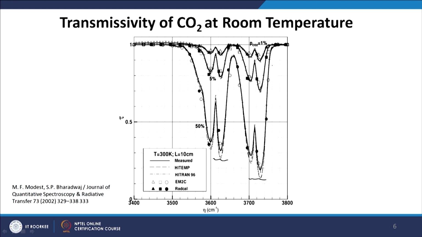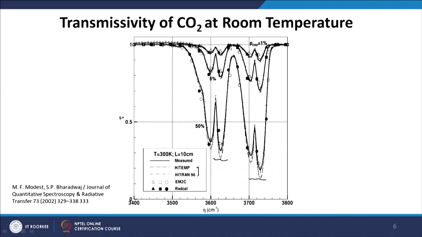Now, the data for the plots in this figure have been taken from a number of standard resources like HiTemp and HiTran 96. These two are databases which have a large number of spectral data, that means information to calculate the transmissivity of the gas as a function of wavelength.